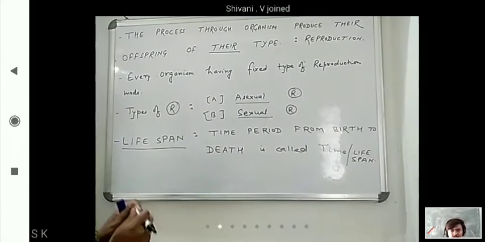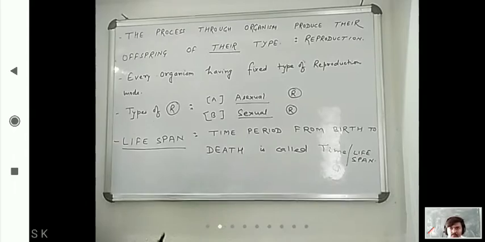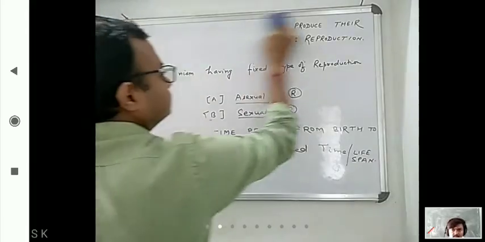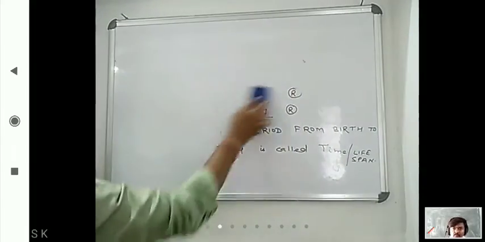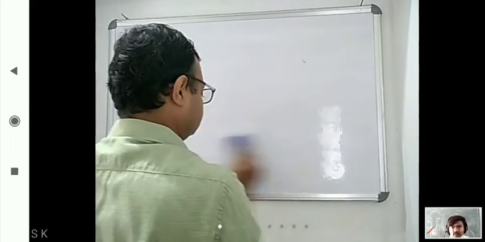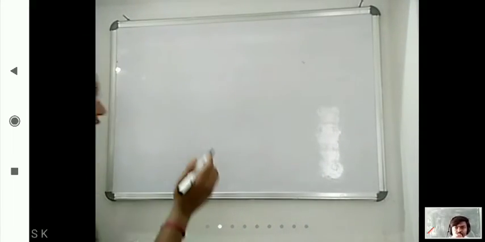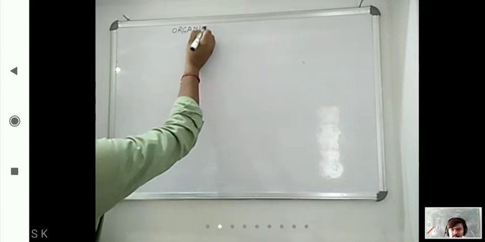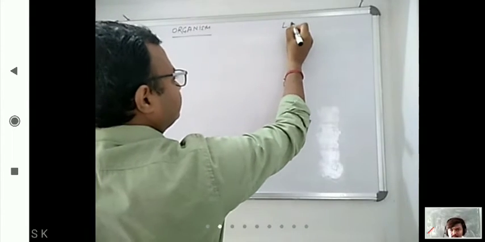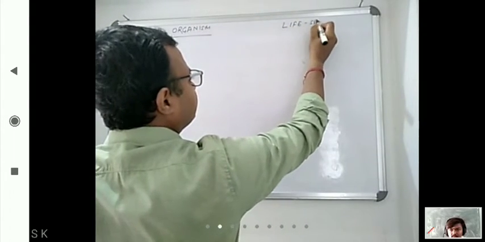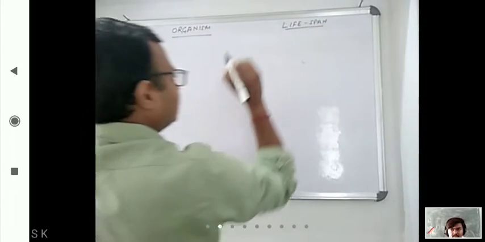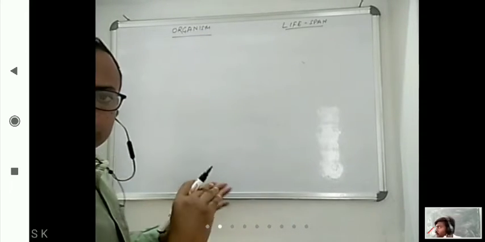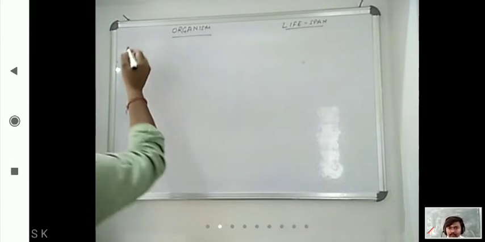So now we will discuss a few organisms' lifespans. On one side we have to write the organism and on the other side the lifespan. This is very important for NEET also. Now you can see that one is a parrot and one is a crow. The size is almost the same but the lifespan is different.